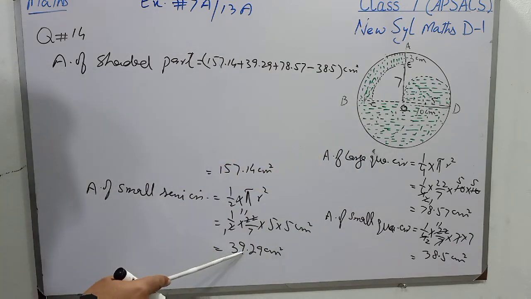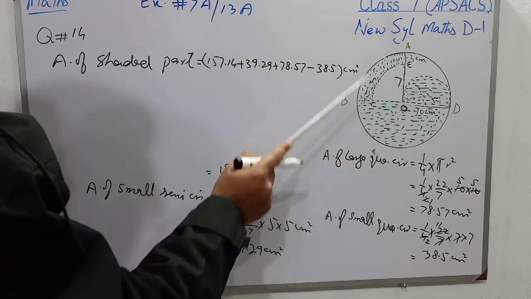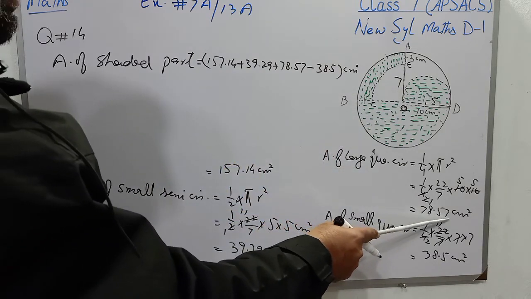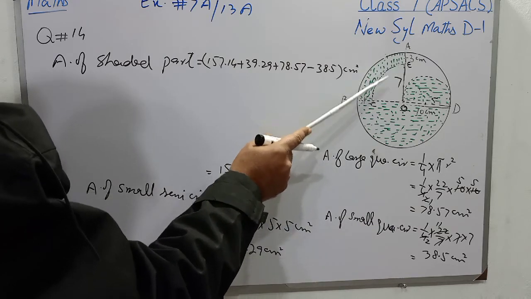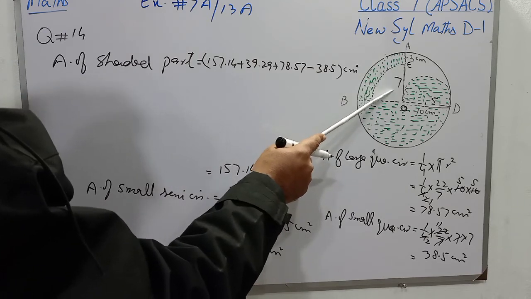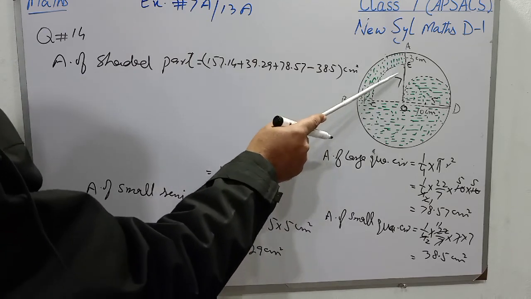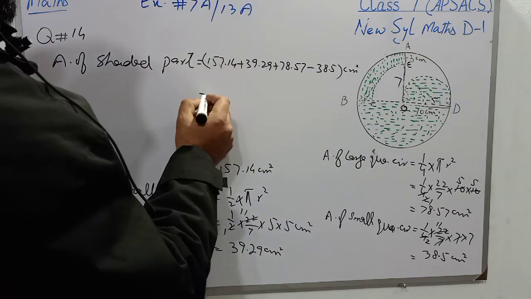157.14 is the area of the large semicircle. 39.29 is the area of this small semicircle. 78.57 is the area of this large quarter circle, and 38.5 is the area of this small quarter circle. So students, we will subtract this blank from all the three regions.